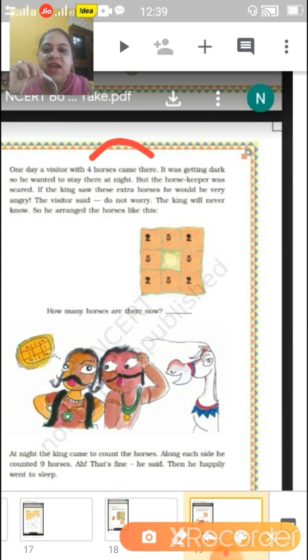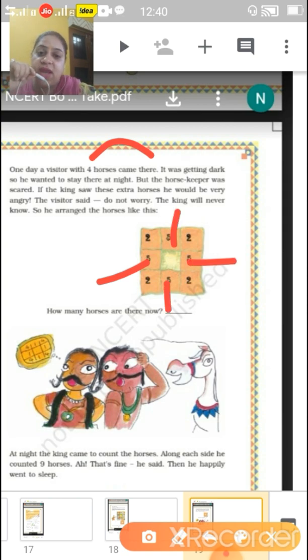The visitor said, "Do not worry. The king will never know." So he arranged the horses like this. Previously it was 3, 3, 3 on all sides, meaning 9, 9 on all sides. But now they are arranging like this. 4 horses came, 1 on each side. It will increase. What they have done is plus 1 here, plus 1 here, plus 1 here, and plus 1 here. Understood? So it is the same, 5, 6.